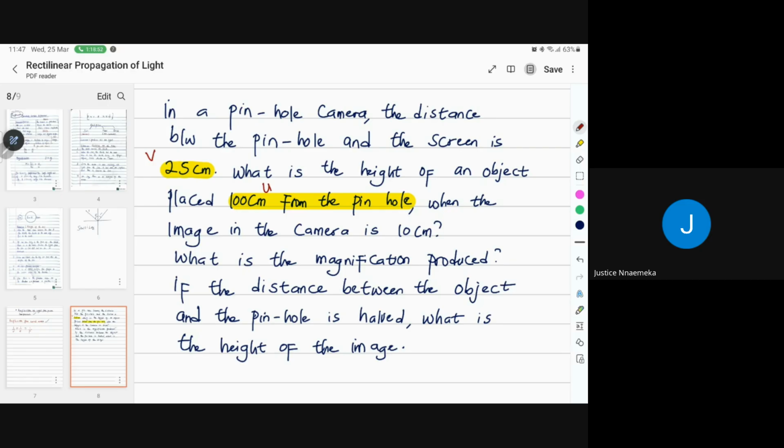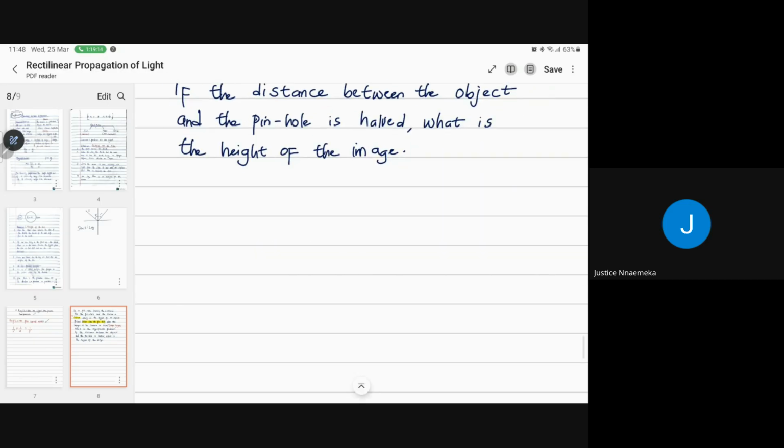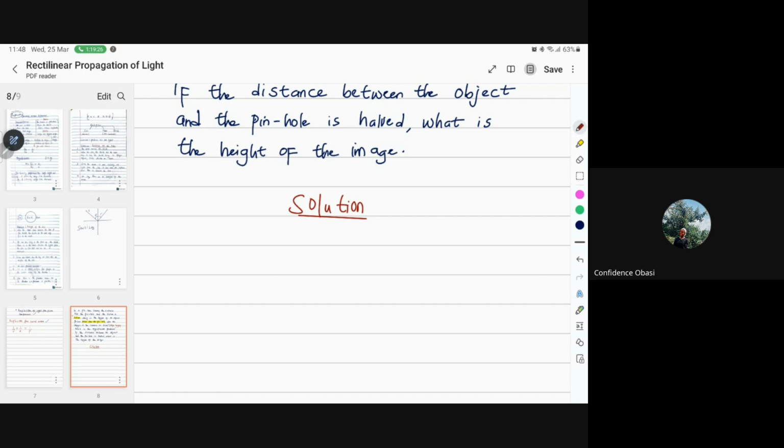From the pinhole, when the image in the camera is 10 centimeters. Sorry, here is U. So this is the image height. Now remember the formula you're going to use. What's the formula? Can we remember? So solution, let me just be writing for you guys. So we're going to have the height. Okay, thank you, Justice. So remember the formula.